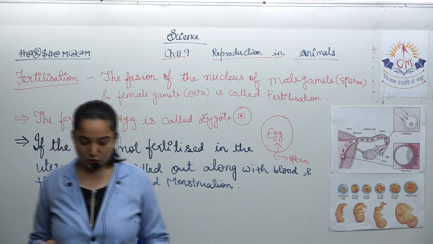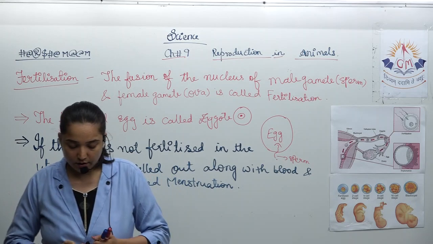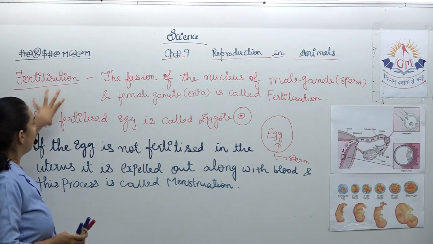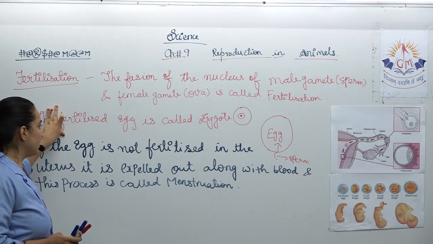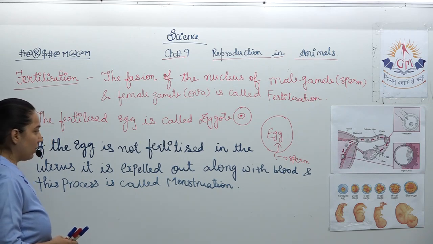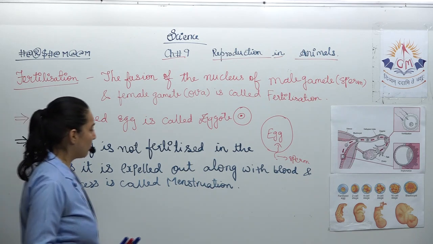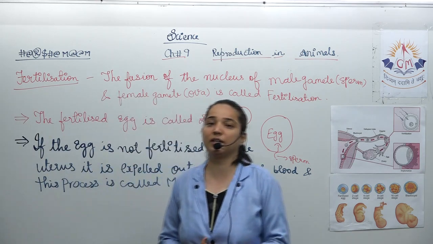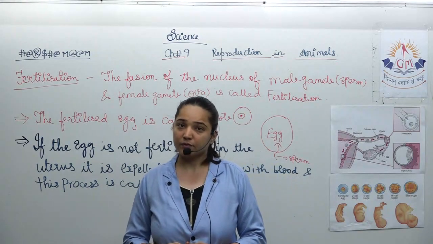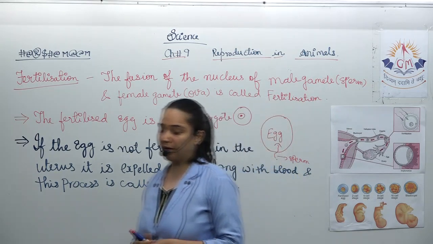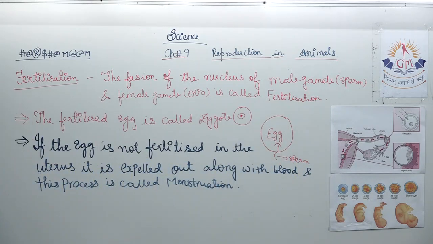Okay, menstruation. So this is about what fertilization is. The fertilized egg is called zygote, and if the egg is not fertilized in the uterus, it is expelled out along with the blood. And this process is called menstruation. In detail, we will learn about menstruation in chapter 10. Right now, note down this much. After this, we'll discuss the types of fertilization. Be quick.